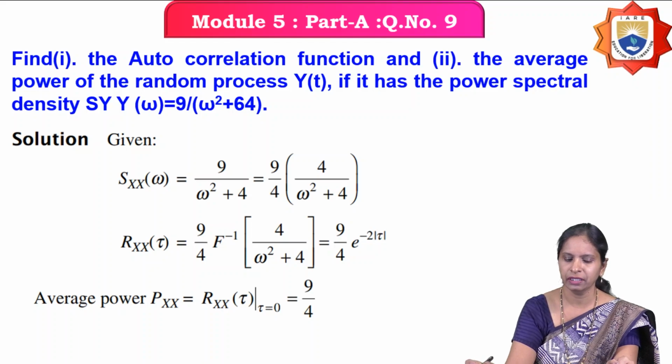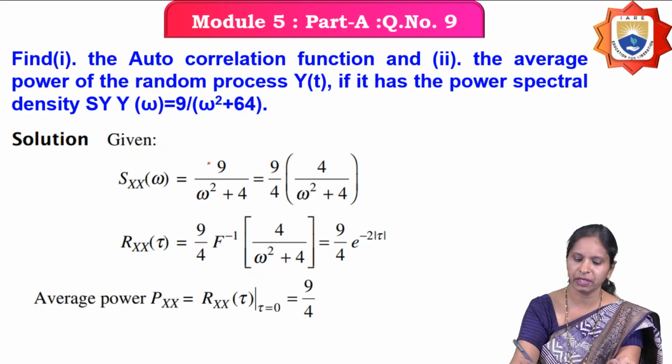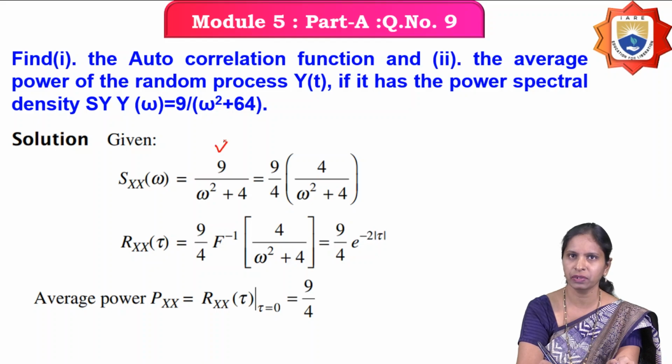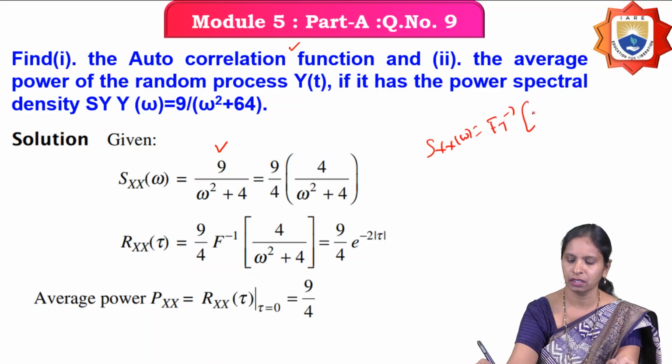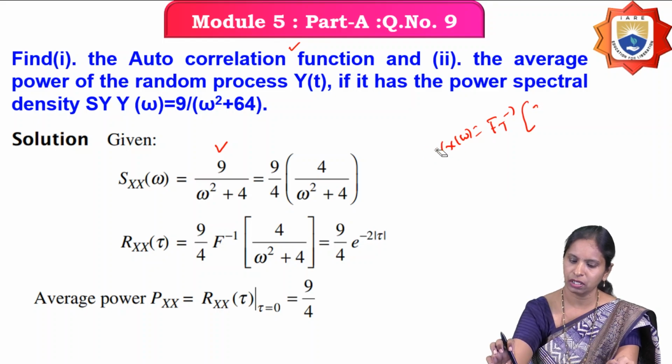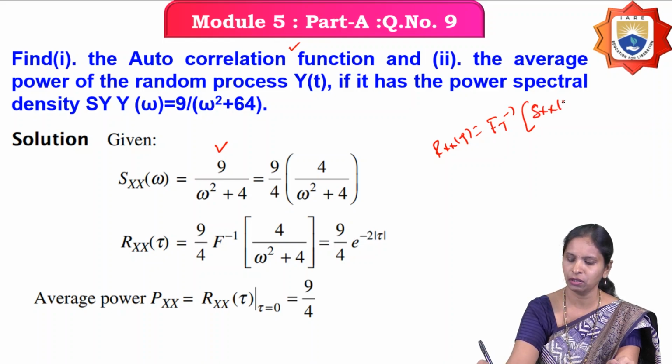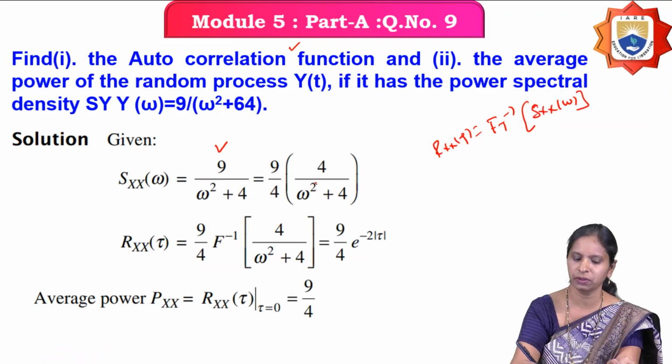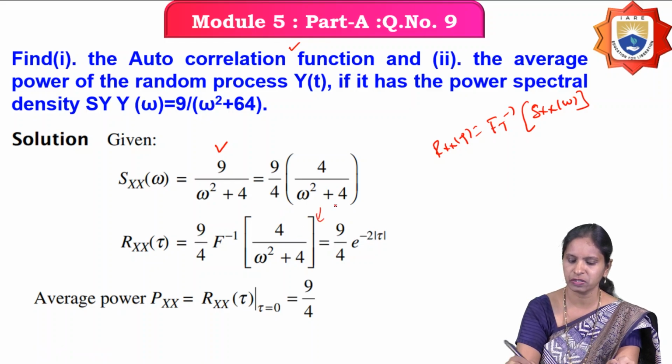Next question. Find the autocorrelation function and the average power of the random process y of t if it has a power spectral density Syy of omega equal to 9 by omega square plus 64. So what have they given here? They have given the power spectral density of the random process. What you have to calculate is the autocorrelation function. How do you calculate it? By taking the inverse Fourier transform of the power spectral density. Therefore, find the inverse Fourier transform of the power spectral density.